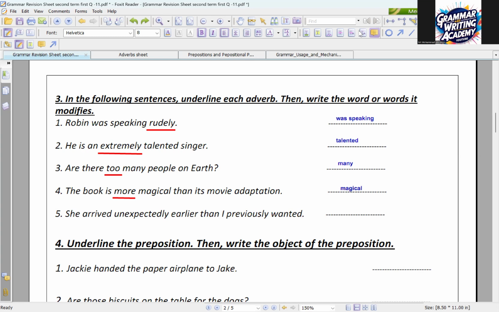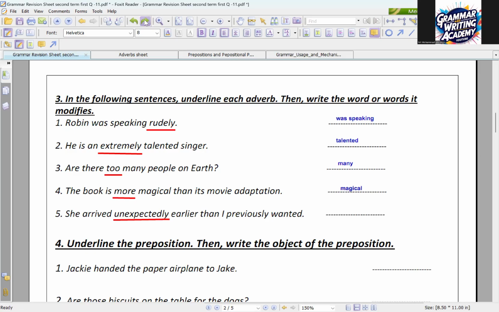Then acid. She arrived unexpectedly earlier than I previously wanted. Unexpectedly modifies arrive. She arrived earlier, by the way. Pay attention. Unexpectedly modifies earlier. You get the point?